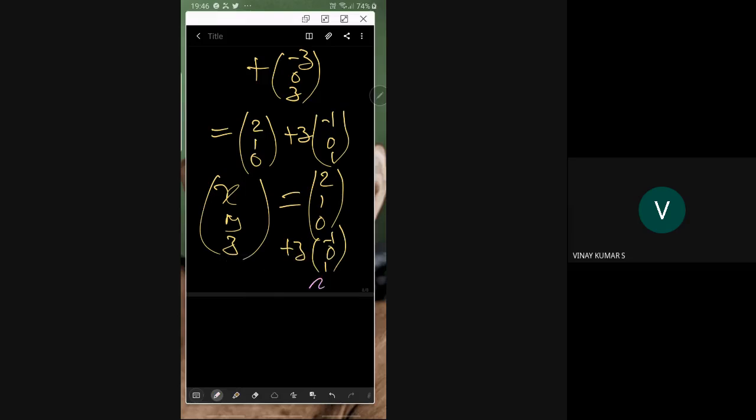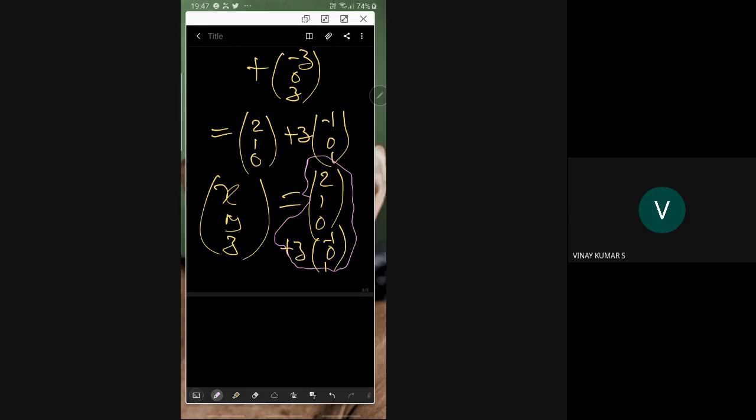Here, this is a linear combination of (2, 1, 0) and (-1, 0, 1). That is a column matrix plus some scalar times another column matrix, resulting in a column vector (x, y, z).